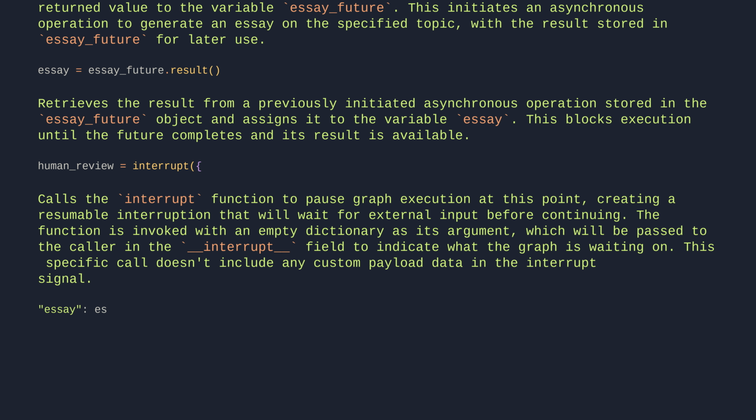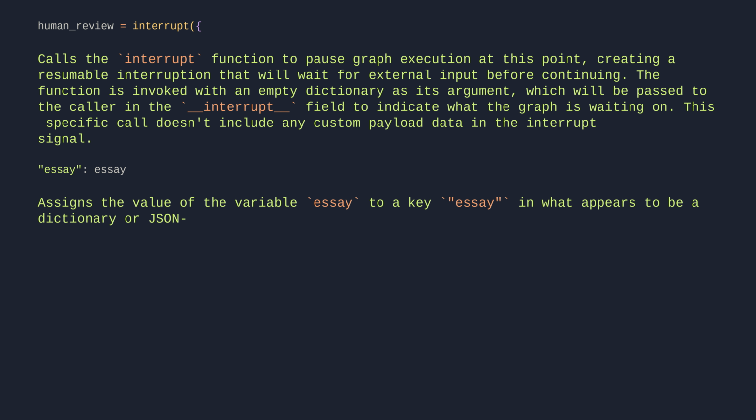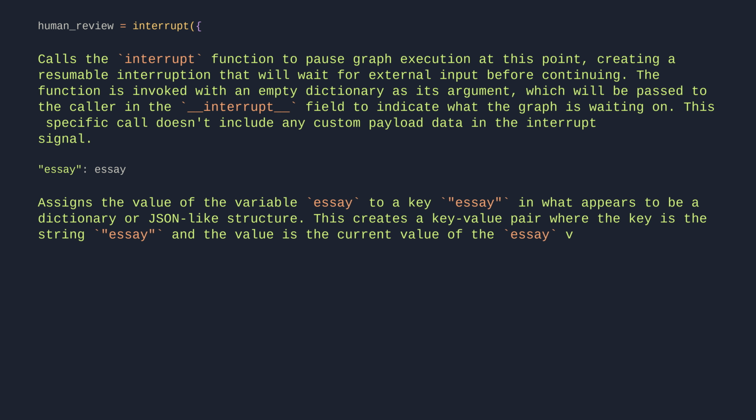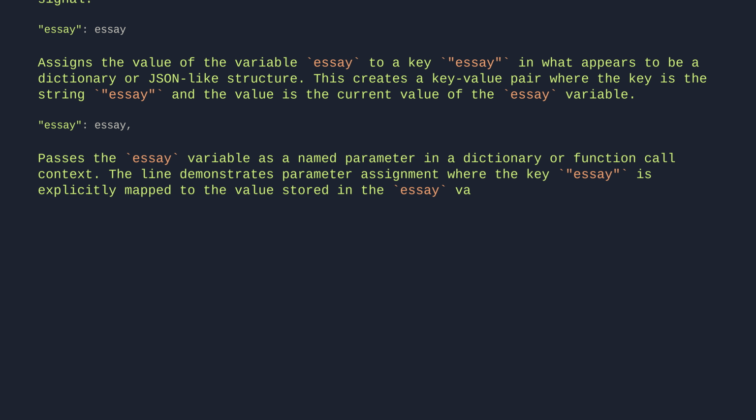Essay: essay. Assigns the value of the variable essay to a key, essay, in what appears to be a dictionary or JSON-like structure. This creates a key-value pair where the key is the string essay and the value is the current value of the essay variable. Passes the essay variable as a named parameter in a dictionary or function call context. The line demonstrates parameter assignment where the key is explicitly mapped to the value stored in the essay variable, likely for data passing or configuration purposes.